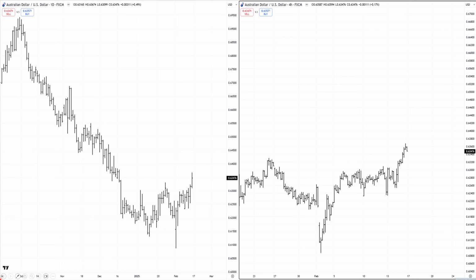So let's start with our Australian dollar review. As you can see here, I've got a daily chart on my left and a 4-hour chart on the right. We'll start on the 4-hour chart and we'll move up from there. The market opened with a little bit of a gap down, only a small one, on Monday morning. That ended up being the low of the week.